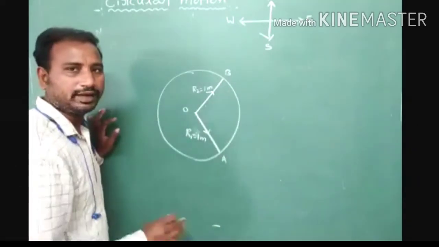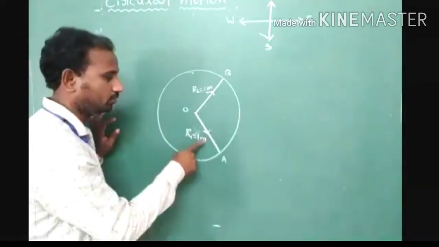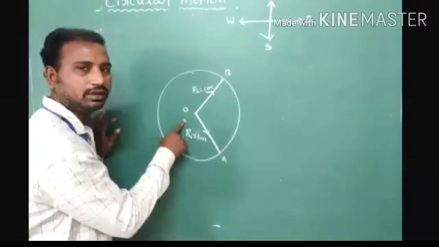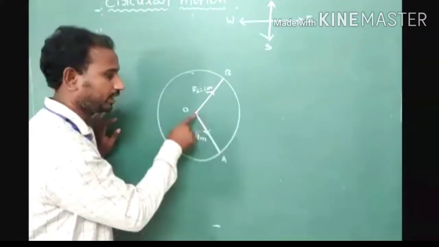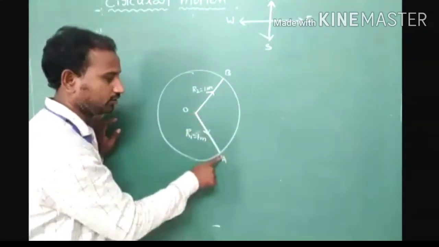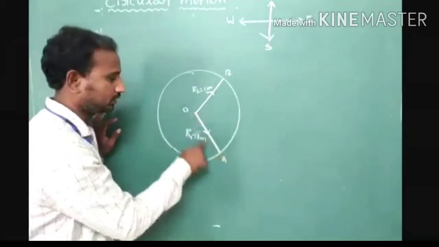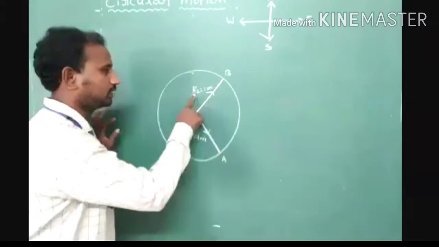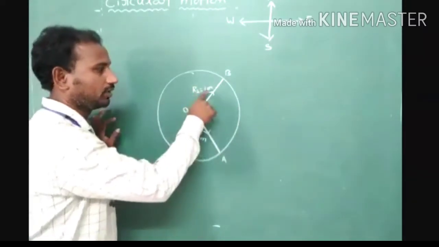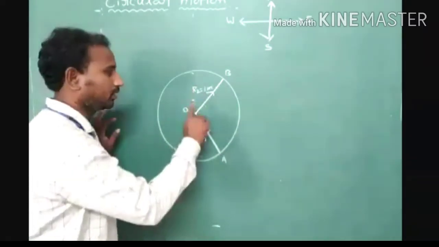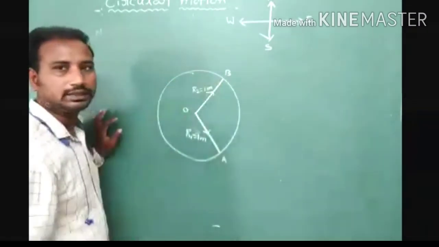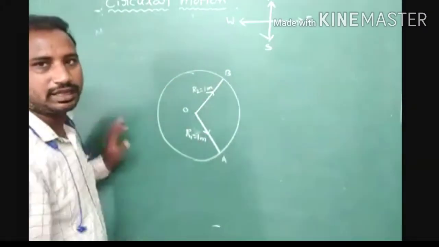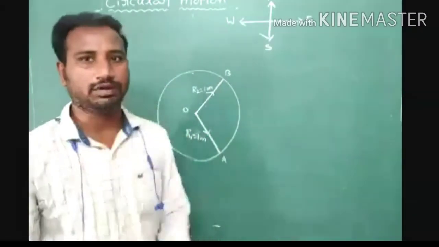Okay, in both the conditions you are getting magnitude 1 meter, but direction. In the first condition, we consider direction from center of circle to circumference, that direction represents OA. Yes or no? And here in the second condition, R2 equal to 1 meter, but direction from O to D direction. Here direction changes, then radius is a variable quantity.